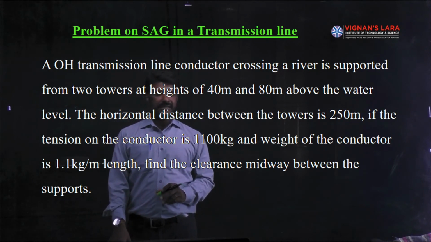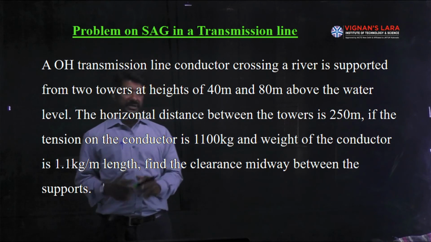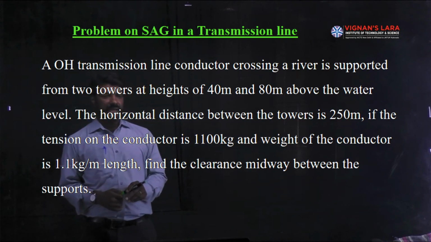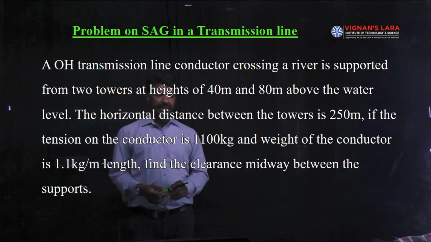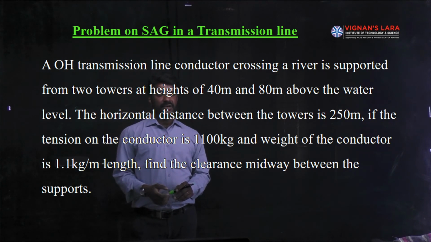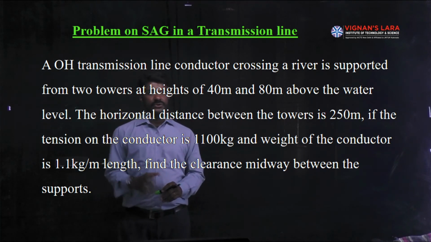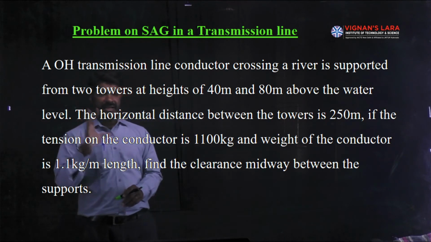The horizontal distance between the towers is 250 meters. So span length is 250. If the tension on the conductor is 1100 kg and the weight of the conductor is 1.1 kg per meter length, then find the clearance midway between the supports. So he is asking for the mid clearance.